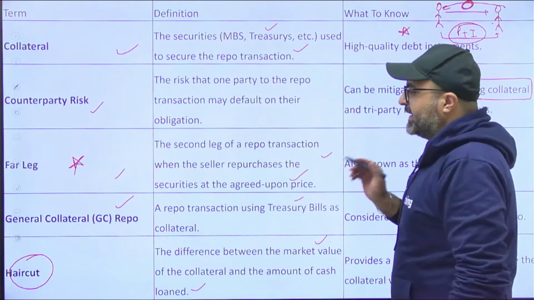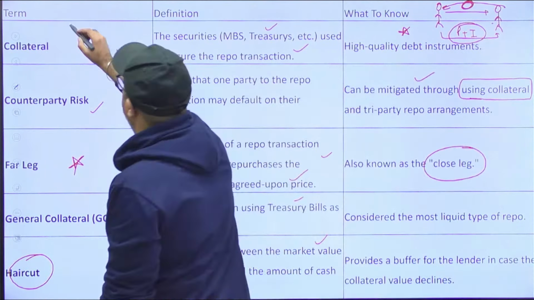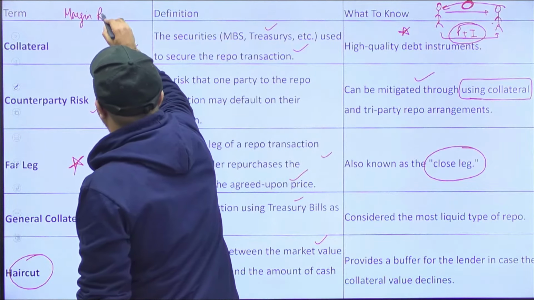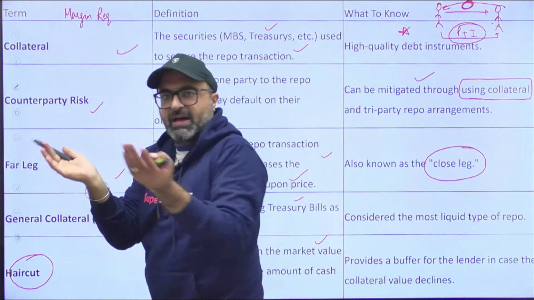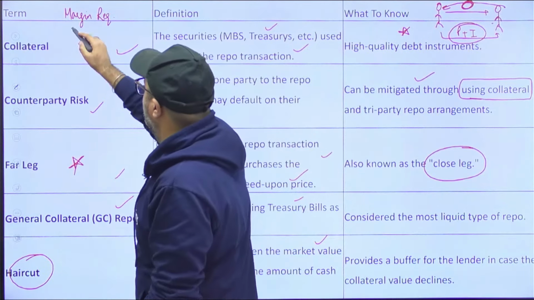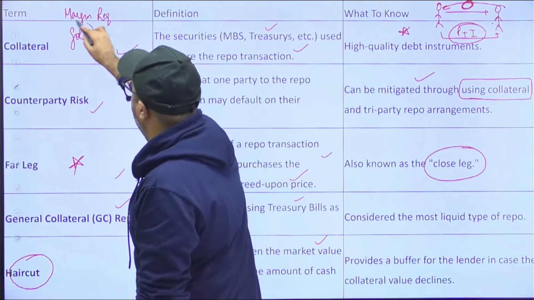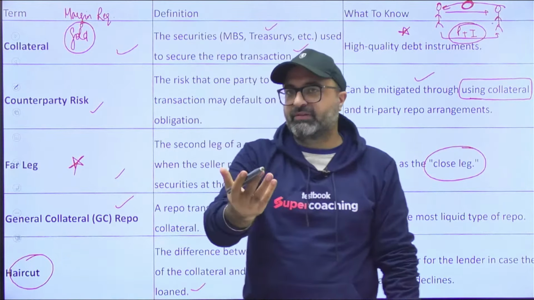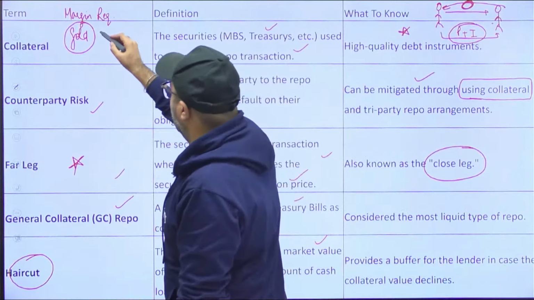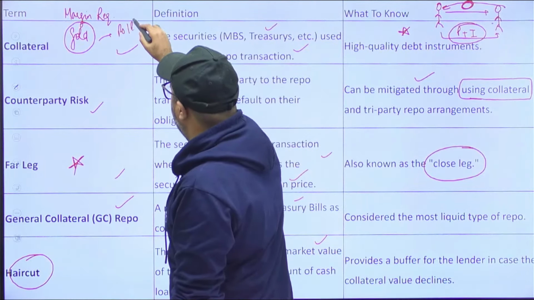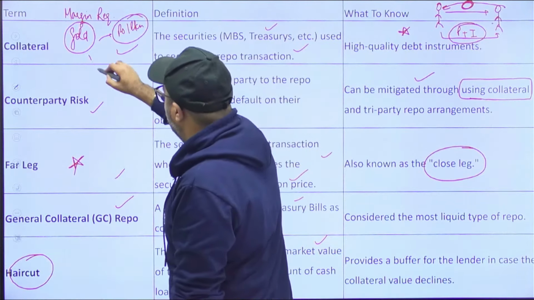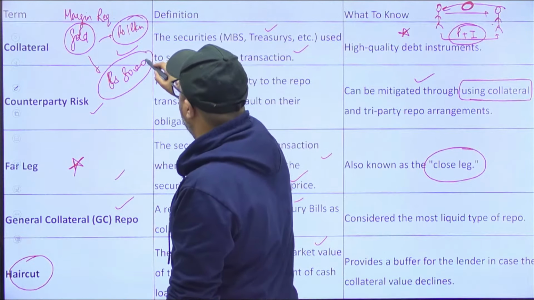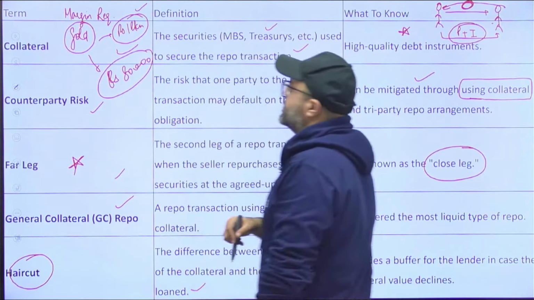Okay, if I discuss a term, you might have heard about margin requirement. If you ask me, what is margin requirement? Let's say I reach to the bank to borrow a loan, and I'm borrowing a loan against gold. I have given gold of value 1 lakh rupees. Against that 1 lakh rupees, the bank is lending 80,000 rupees. I said, that's why you are giving me an amount of 80,000 only. On one side, I have given you a security of 1 lakh.